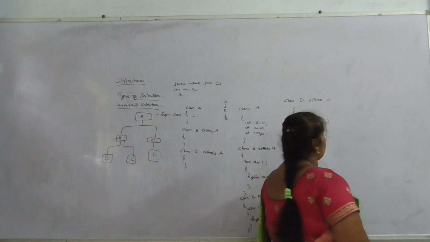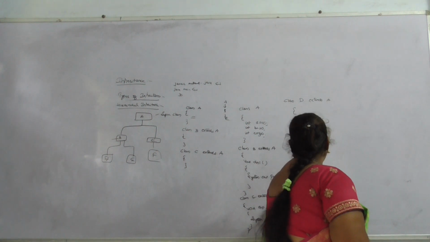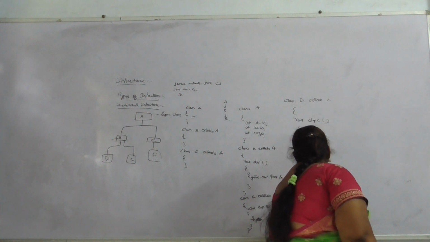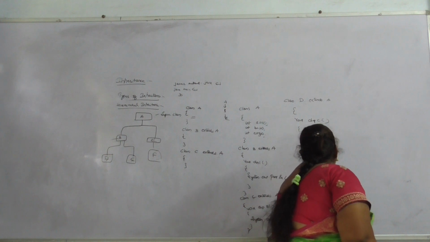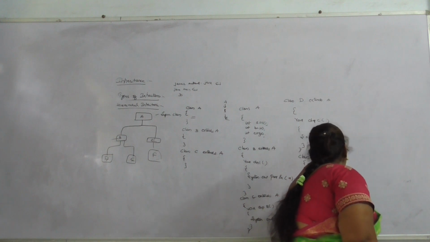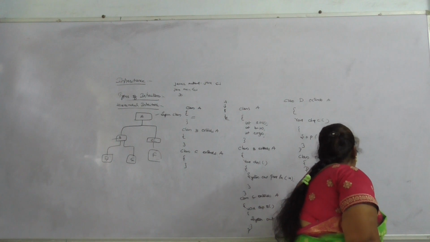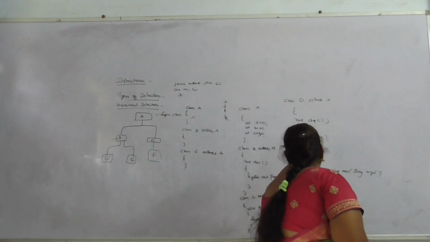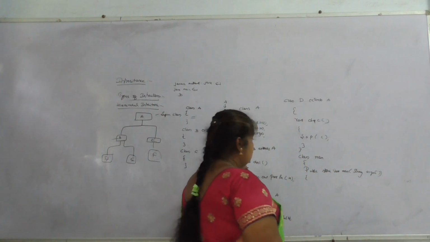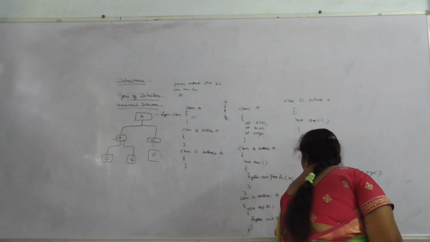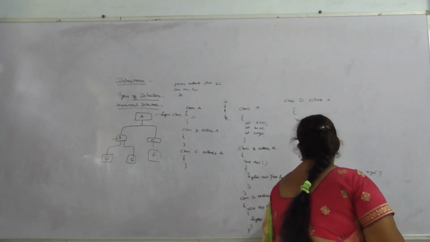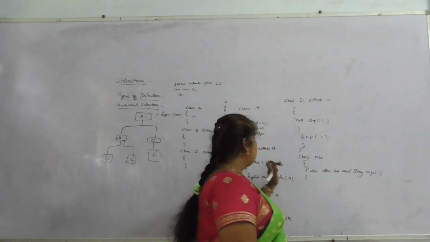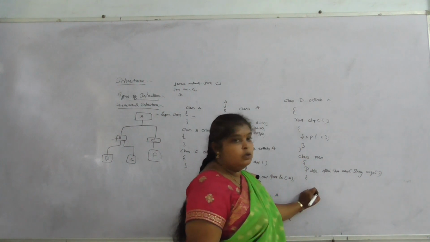Okay, so coming to the main class, class main, public static void main, String args. Here I am creating objects for these three classes. All the variables stored in class A are inherited by class B, so I want to create the object of class B.